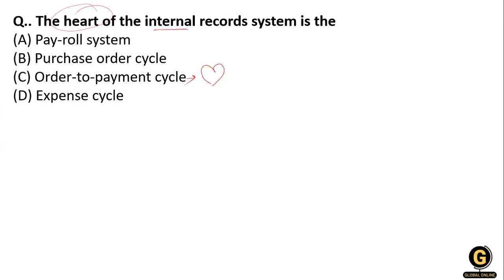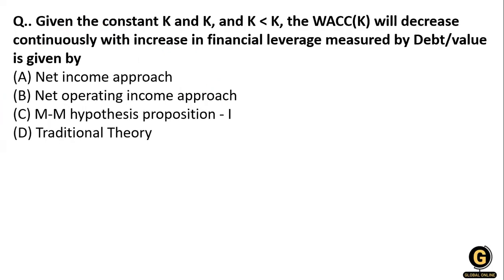Now the next question: given the constant K, and Ke is less than K. Sorry, this is a capital K, there is a mistake. The given constants are the cost of capital, cost of equity, and cost of debt.